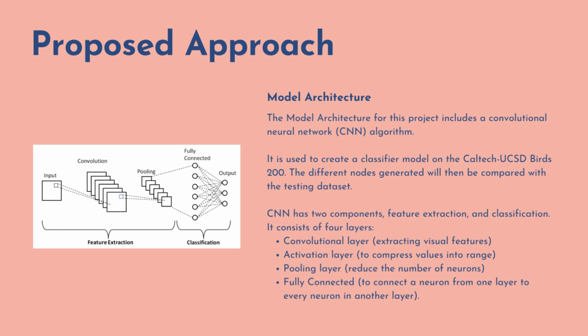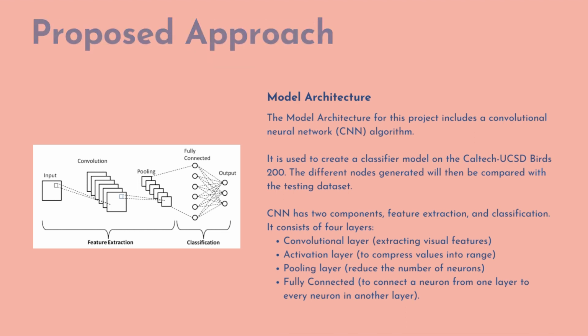The activation layer, to compress values into range, defines how the weighted sum of input is transformed into an output from a node in any layer. Pooling layer reduces the number of neurons, that is, the size of feature maps, which makes the computation faster as the training parameters are reduced. And the fully connected layer, to connect a neuron from one layer to every neuron in another layer.